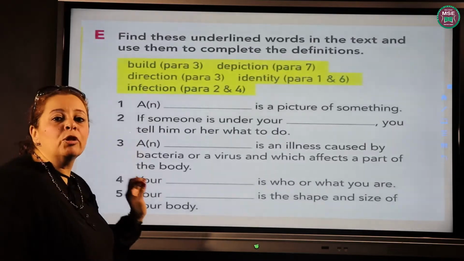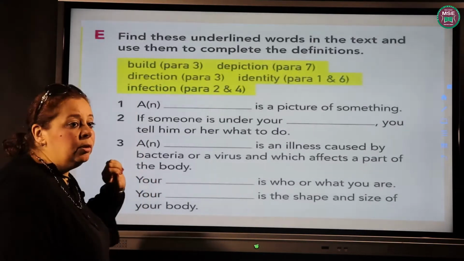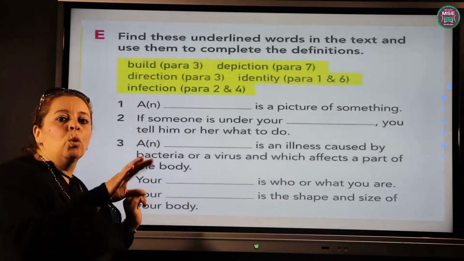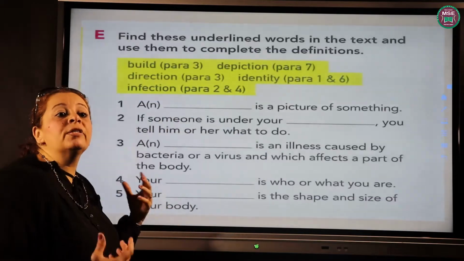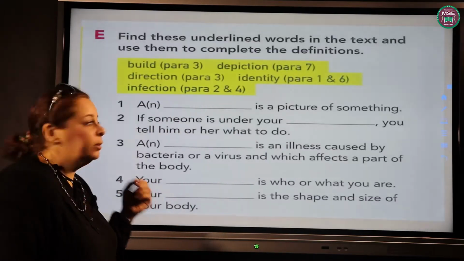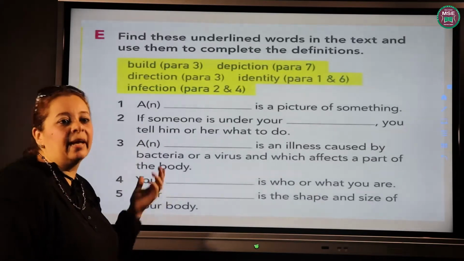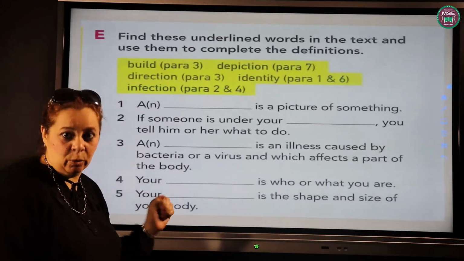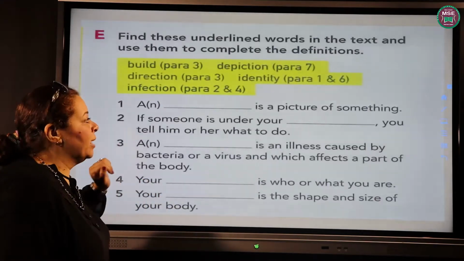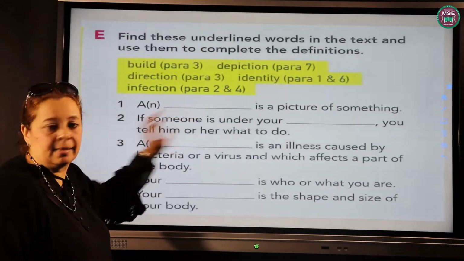Depiction, it's a picture of something. Direction, when someone guides you or directs you, okay? Identity, it's your personality, your character. And then infection, it's an illness or disease like coronavirus or COVID-19. It's an infection, okay? Let's go through the exercise and put the proper word in its appropriate place.